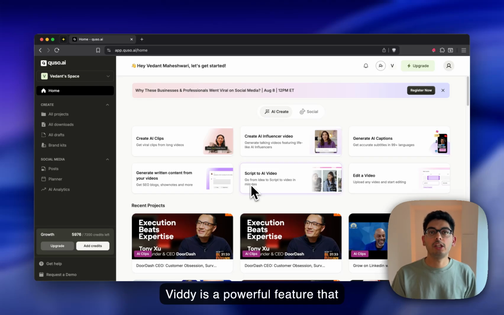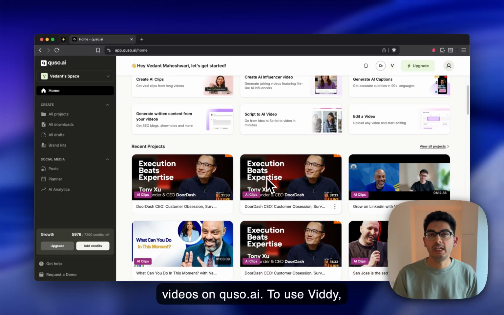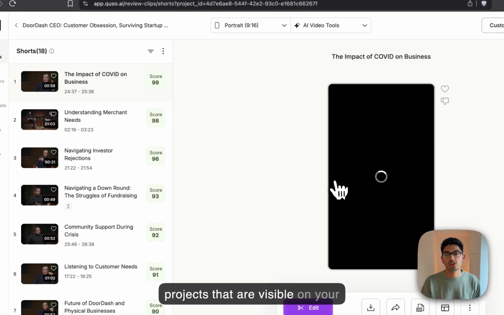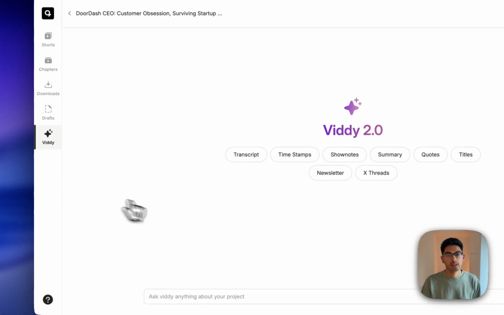Viddy is a powerful feature that you can use to create even more content using your long-form videos on quso.ai. To use Viddy, open up any of the AI clips projects that are visible on your screen and click on the corner button right here.